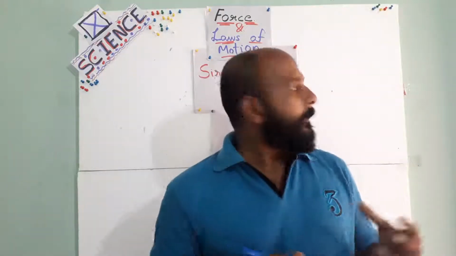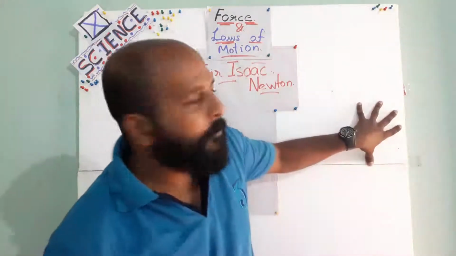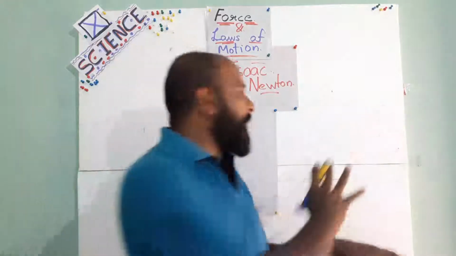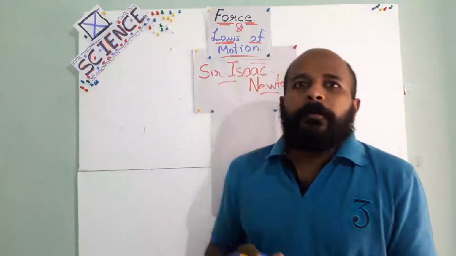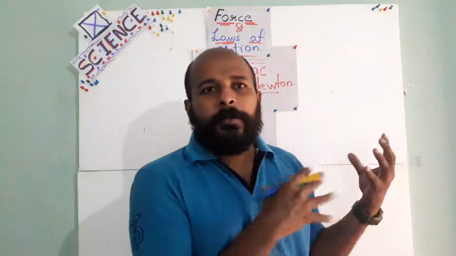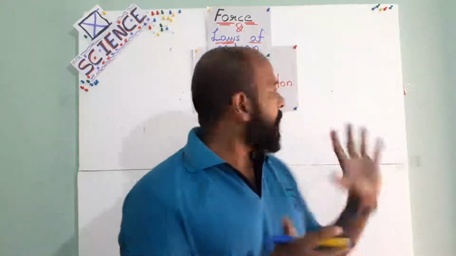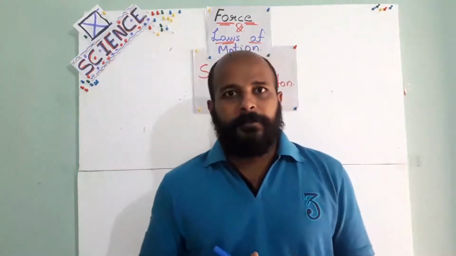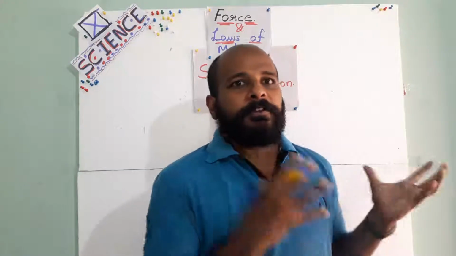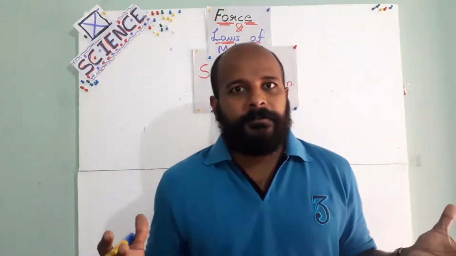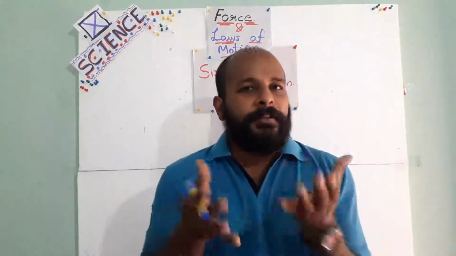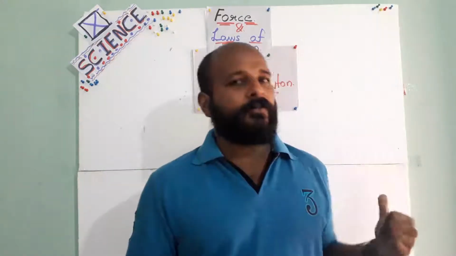But in the case of this wall, I am pushing it in that direction, still I am applying force, but the wall is not moving. Why? Because the wall is much bigger, and my force is a bit less regarding this wall.